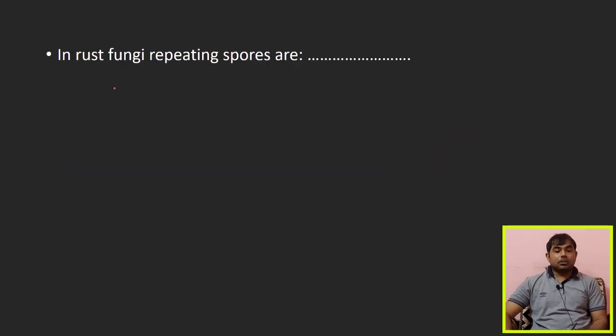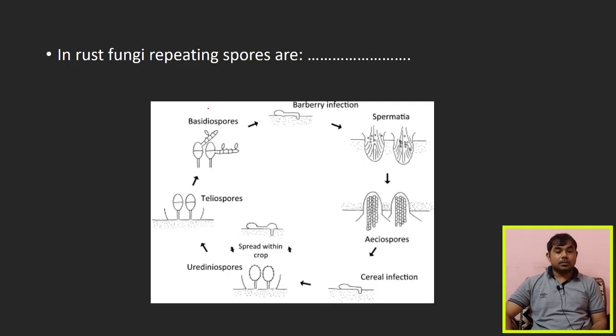Now the next fact: in rust fungi, the repeating spore is the uredinospore. As you know, rust fungi have 5 different spores: uredinospore, teliospore, basidiospore.